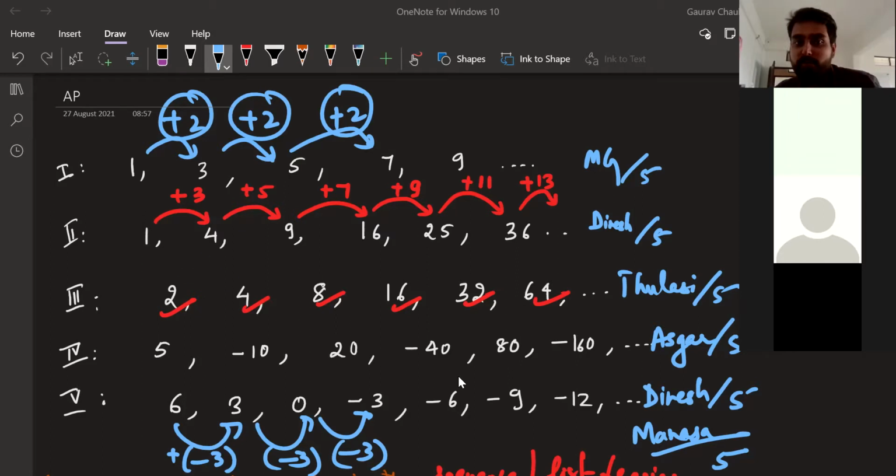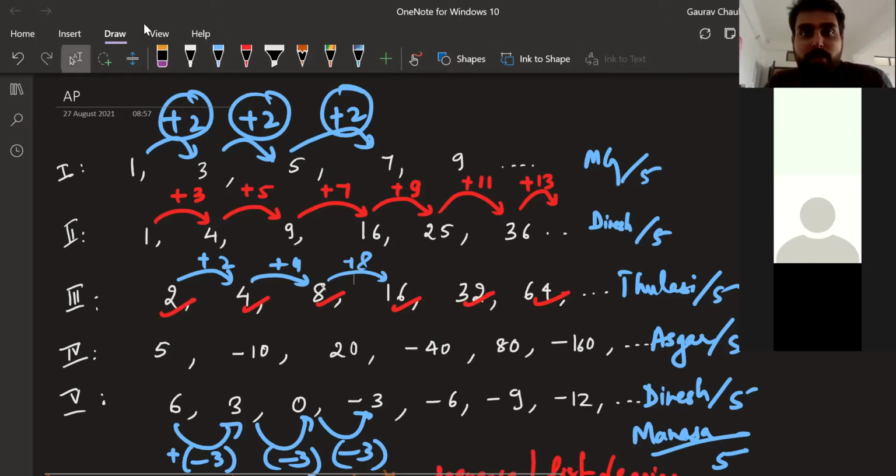Because here you're adding 2, but here you're adding 4. Here you're adding 8. So different number you're adding, no? Yes, sir. So only the first and the fifth one are correct, right? Yes, Nishchay. Nishchay, what have you written? I don't understand. 1 plus -2, 3 plus 2, 5 plus 2. Not getting you, Nishchay. Acha, okay, got it. First series you're talking about, right?